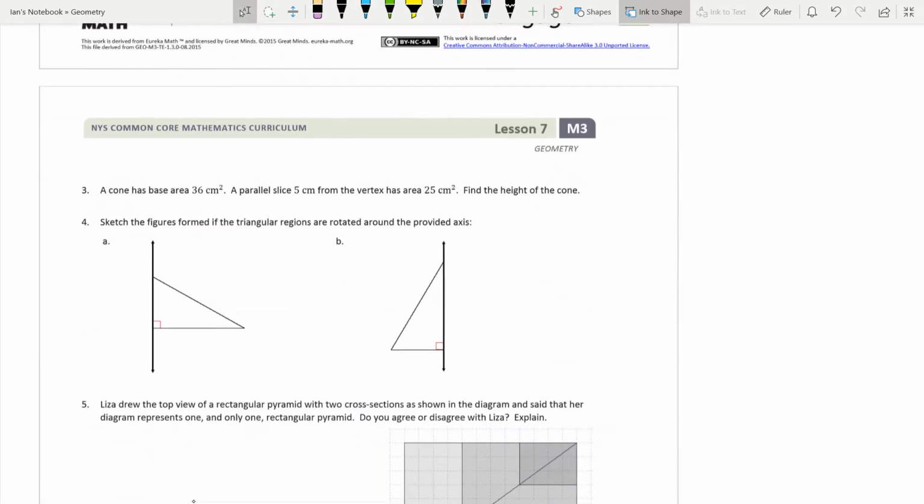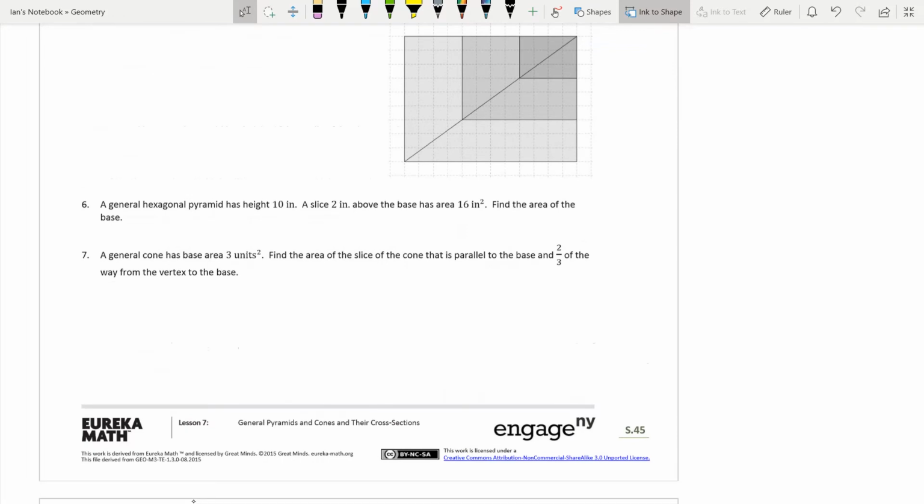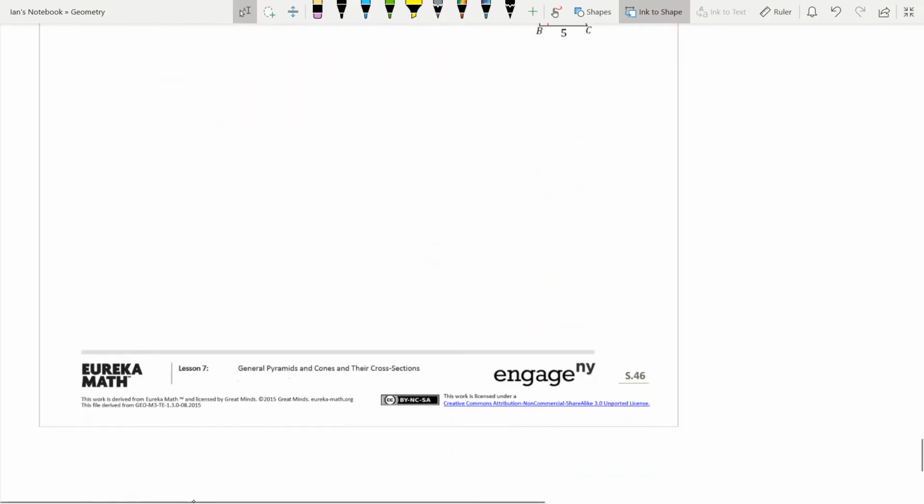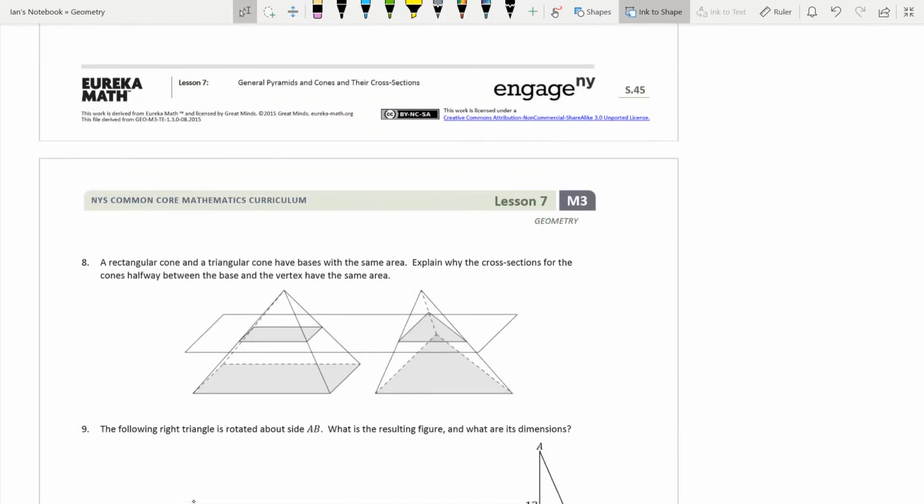Alright, guys, I'll do one more with you. Let's look at number 8. A rectangular cone and a triangular cone have bases with the same area. Explain why the cross sections for the cones halfway between the base and the vertex have the same area. So this comes down to that theorem we were talking about. Because they have the same height, we'll call this x, and we'll call this x.